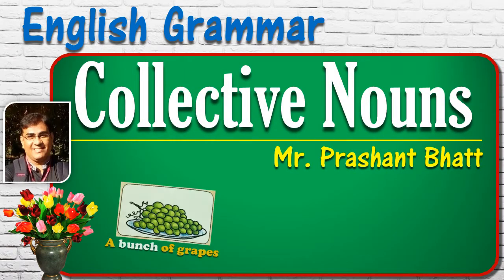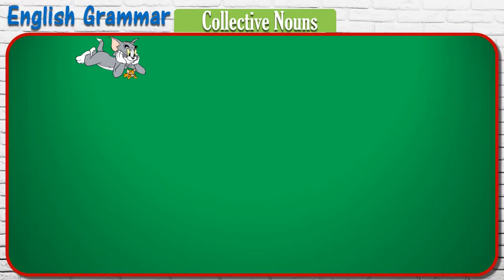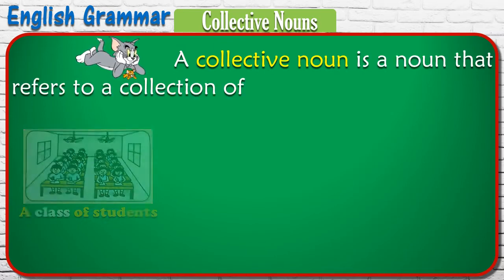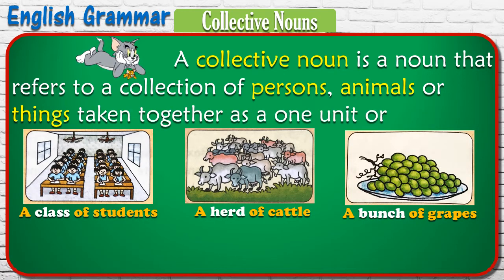We are going to learn subject English grammar, and the topic is collective nouns. So, now let's start learning this same topic with its definition, examples, and exercises. Let's learn the definition. A collective noun is a noun that refers to a collection of persons, animals, or things taken together as one unit or a group.